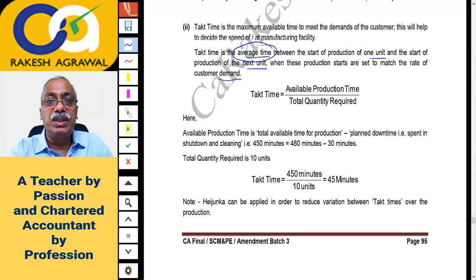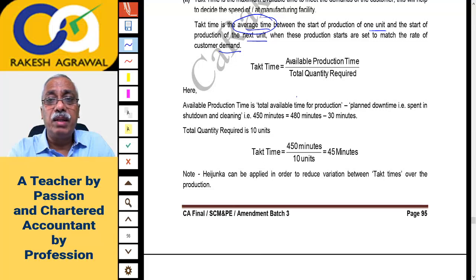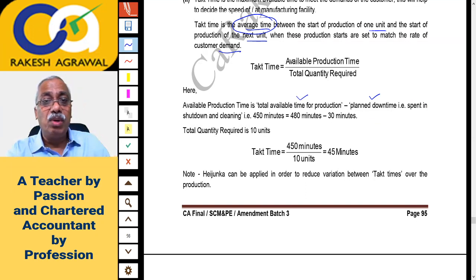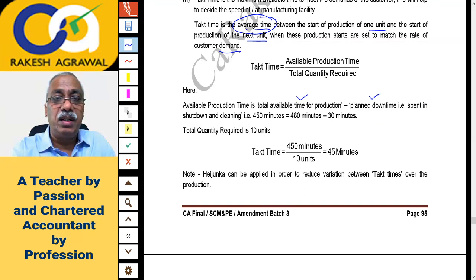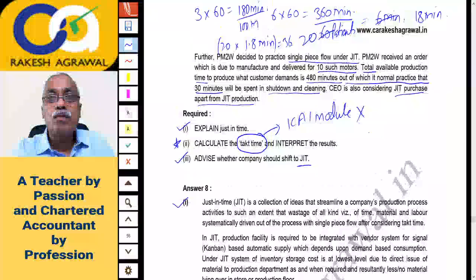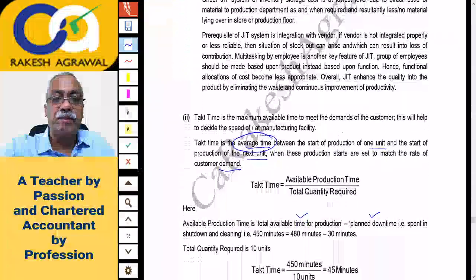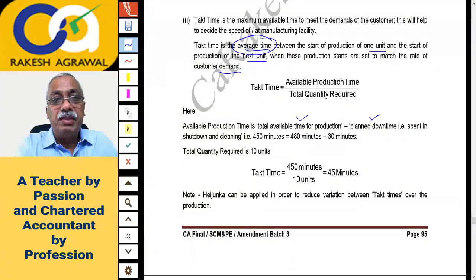Takt time is available production time divided by total quantity required. Here available production time is total available time for production minus planned downtime, that is time spent on shutdown and cleaning. If you remember, we were given I think 480 minutes a day. Should I take you back to the question? We have got 480 minutes total time, out of which 30 minutes will be lost on shutdown and cleaning. So effective time will be 450. So effective time is 450 minutes, that is 480 minutes total time minus 30 minutes lost.